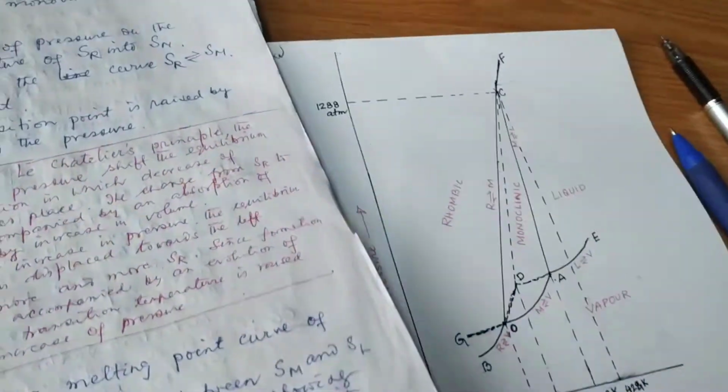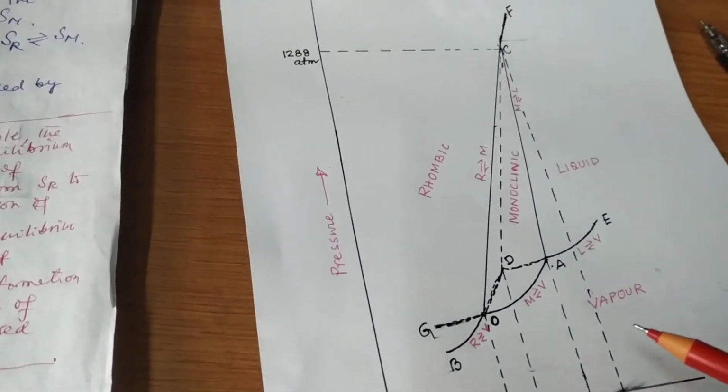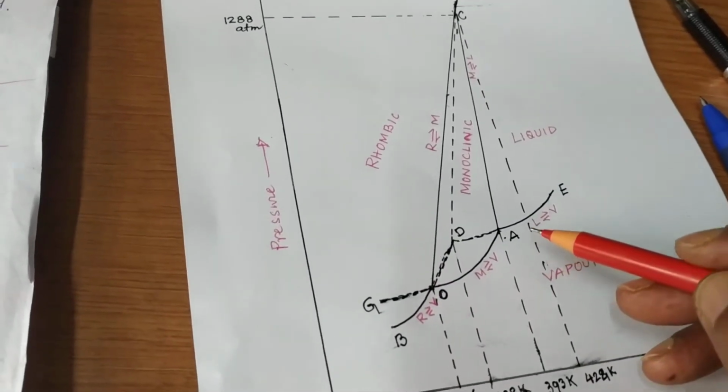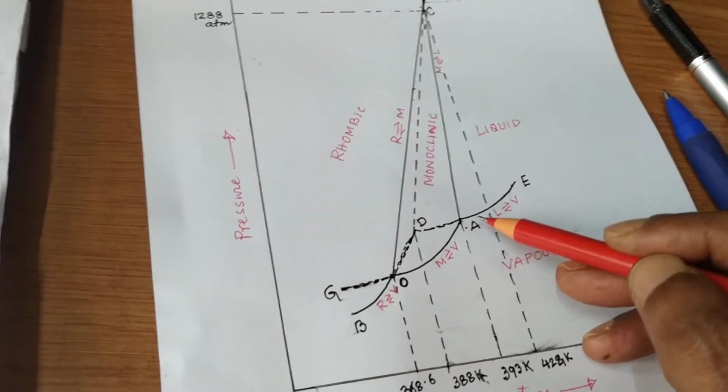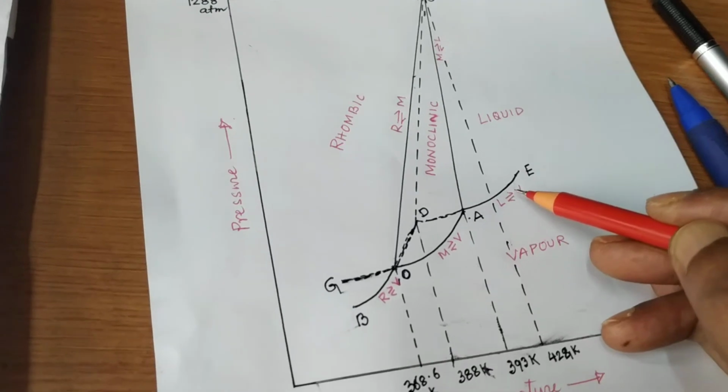Now, the curve AE, the vapor pressure curve of liquid sulfur. Here, the liquid is in equilibrium with vapor.